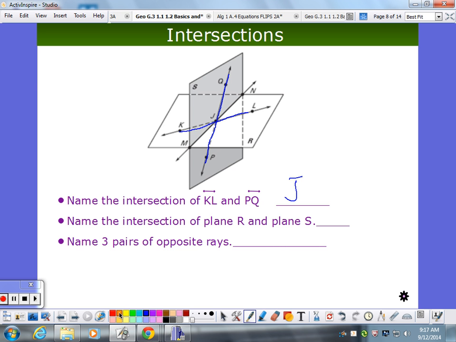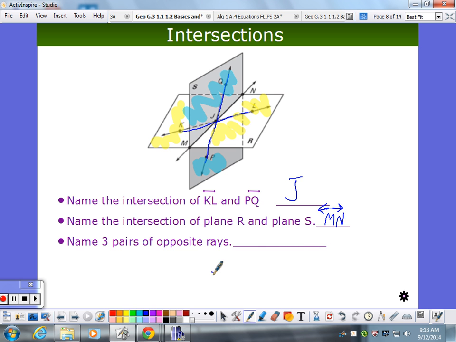Then we have to name the intersection of plane R. This is plane R, right? And this plane here. And the other plane S, which is this one. So we have to name the intersection. What's the intersection of that going to be? What do you think, Ellie? Line MN. Okay, I have to put my little line symbol across the top. That shows that I know it's a line.